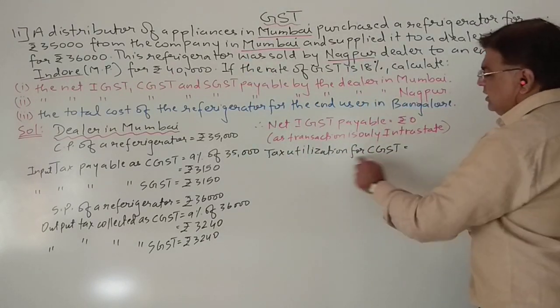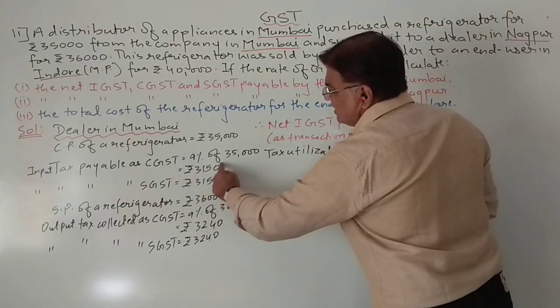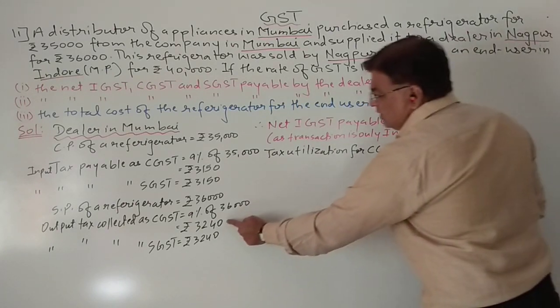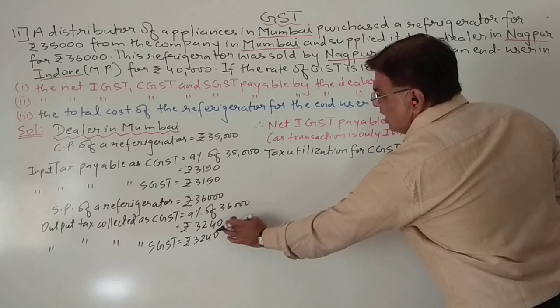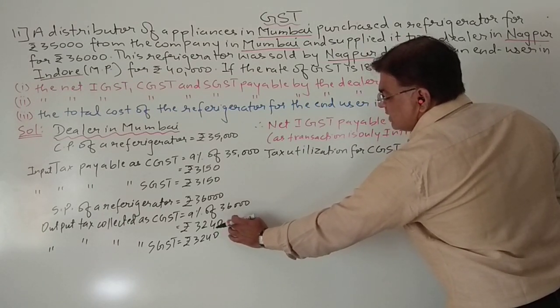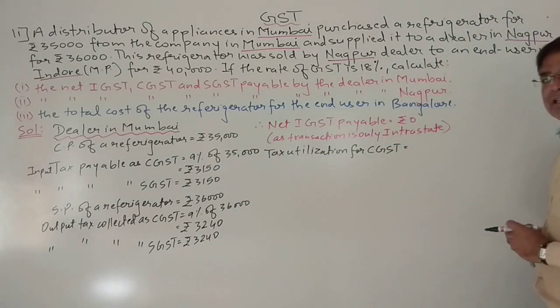Okay, so the tax utilization for CGST: now see, he paid 3150 rupees and he collected 3240 as output tax. So this output tax which he collected, he will utilize to pay this 3150.